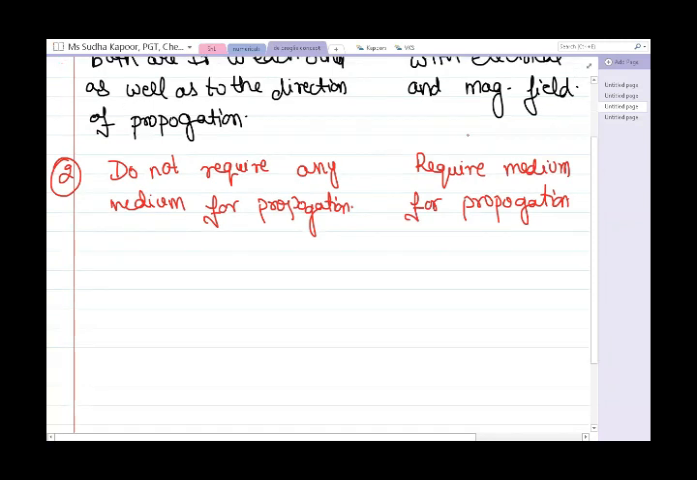Now coming to the third difference, when we are talking about lambda. In case of electromagnetic waves, lambda is equal to c by nu. But in case of material waves, that are the waves given by the de Broglie, lambda is equal to h upon p. That is, lambda is inversely related to the momentum of the particle.